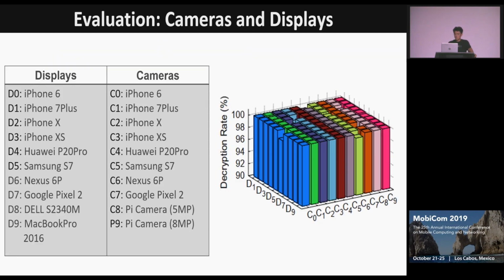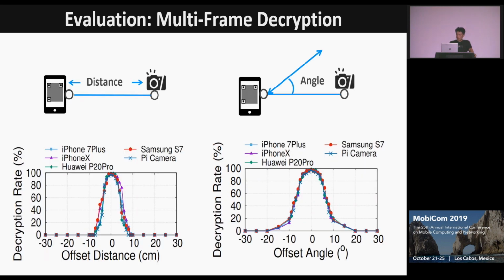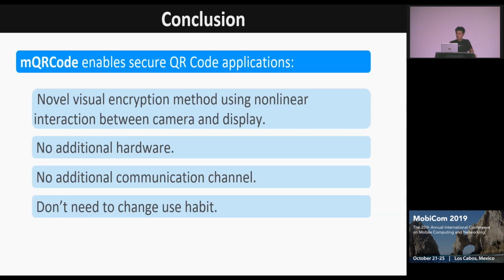So we test our system with 10 cameras and 10 displays. And when the camera and display are located at the correct position, the decryption rate is high. Moreover, when the distance is 10 larger or smaller than the correct distance, the decryption rate drops from 100% to 0. And similarly, when the angle is 10 degrees offset from the correct one, the decryption rate drops from 100 to 10%.